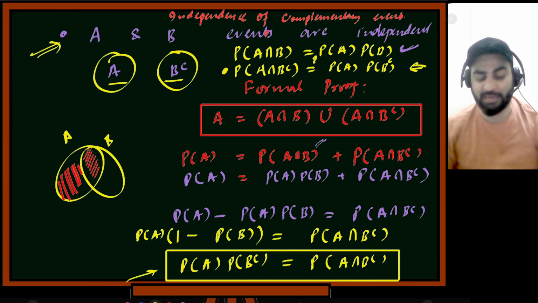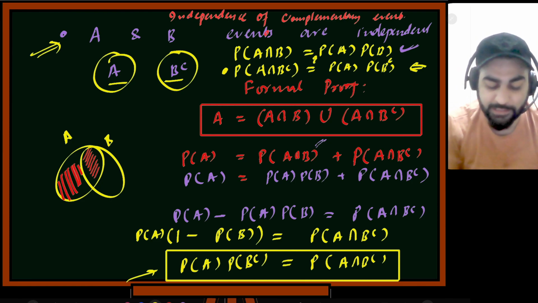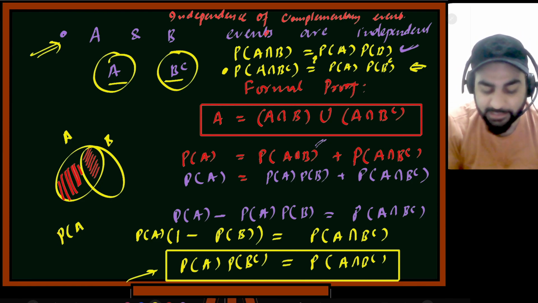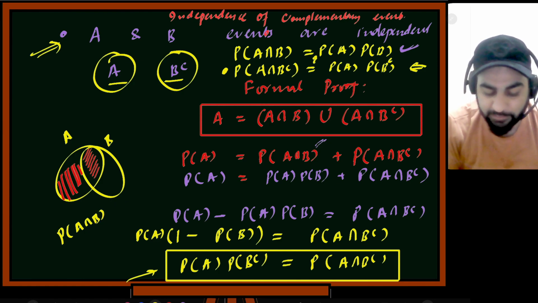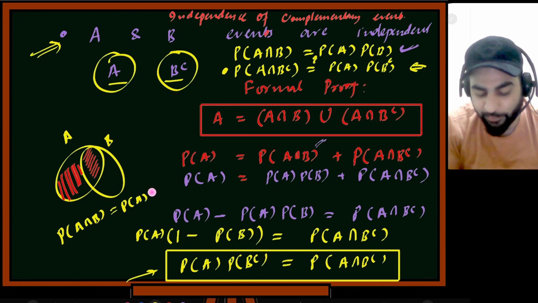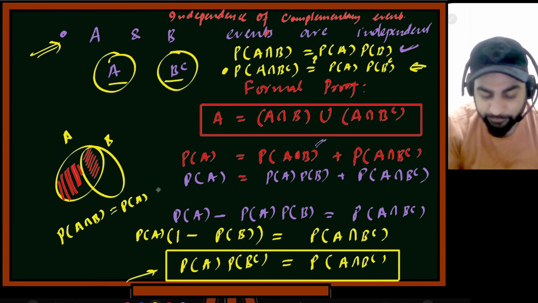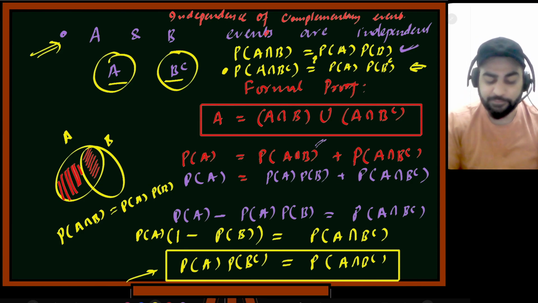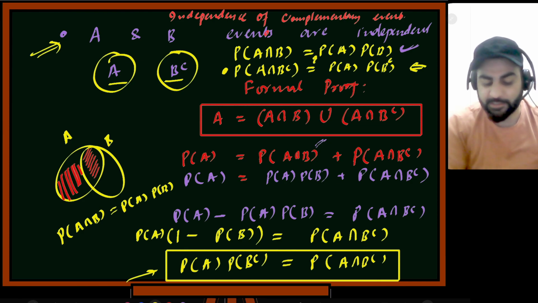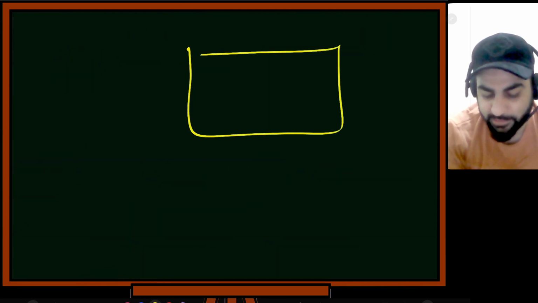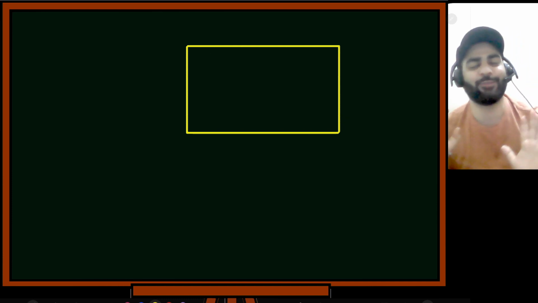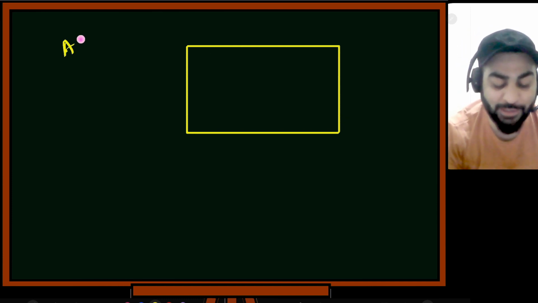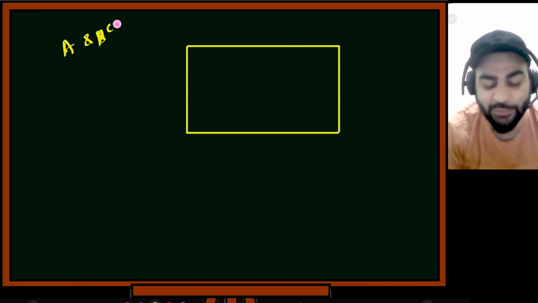So if A and B are independent, so what I'm saying is A and B are independent. That is, probability of A intersection B is probability of A multiplied by probability of B. This is what I have. So intuition tells me that if now we have this event, let's now build the intuition. Now I'll see the intuition, because now I am at least convinced that A and B complement is also independent. Now I have to build my intuition accordingly.